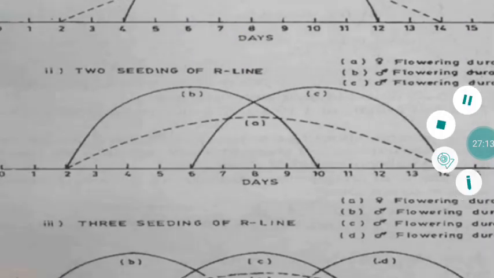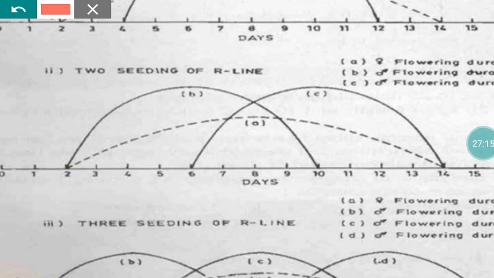So here we are going to have two seedlings per hill in the R line. Those seedlings are also of two different ages. One seedling is the same age as the A line. The other seedling is somewhat older than the A line material. So that older seedling will start flowering exactly on the same day as the A line. That is given here.